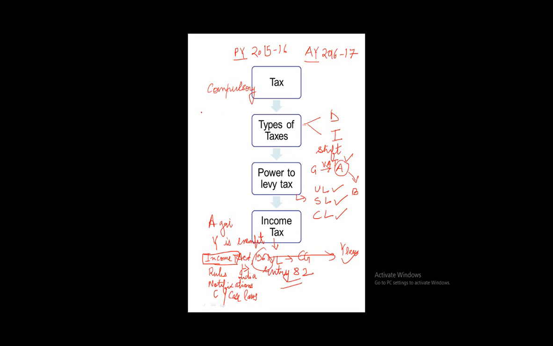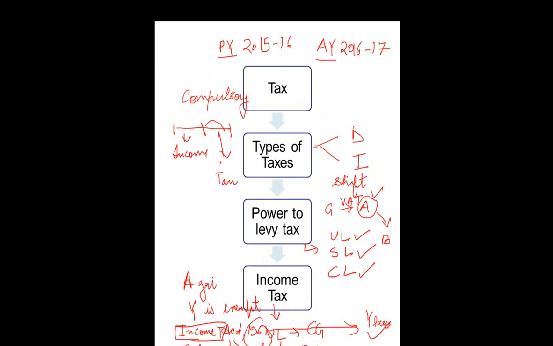But let me make the point that in a particular year income is earned, and in the next year tax is paid on it. So the year with respect to which tax is calculated is known as the previous year, and the year in which tax is actually paid is known as the assessment year. So let's now start with the basics.